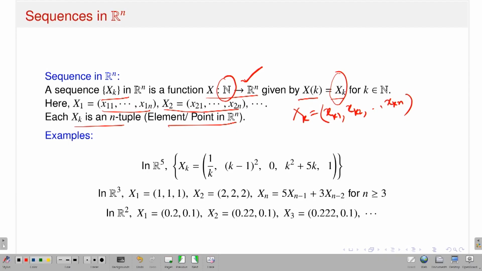Now what is more important, you should realize that when I am talking about the concept of a sequence Xk in Rn, it induces corresponding component sequences in R. What does it mean?